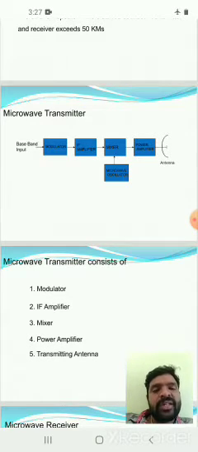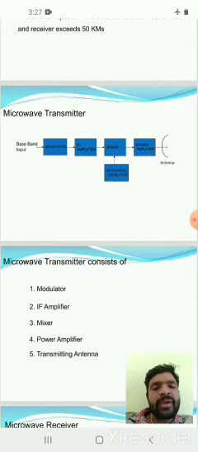In satellite or microwave communication, frequencies from 1 gigahertz to 700 gigahertz are used. The mixer combines the IF amplifier output signal with the microwave oscillator input. These two signals are combined in the mixer, and the output of the mixer is given to the power